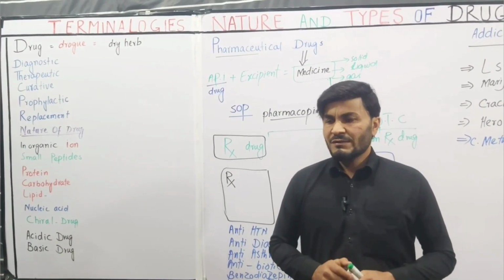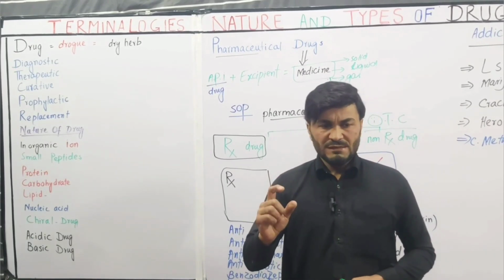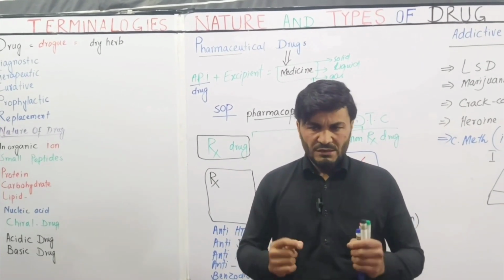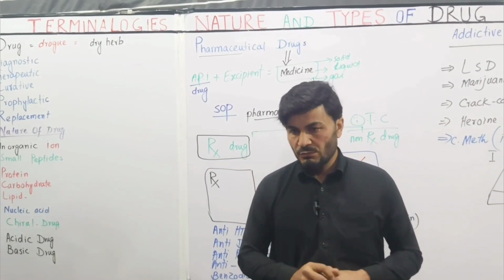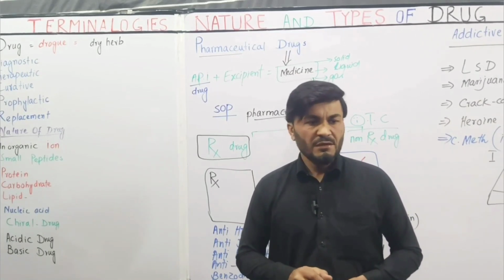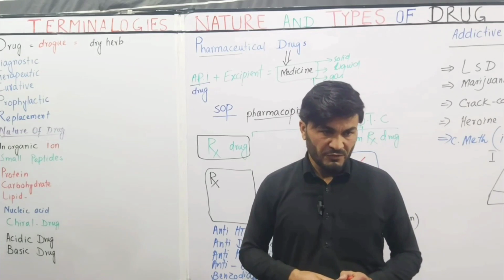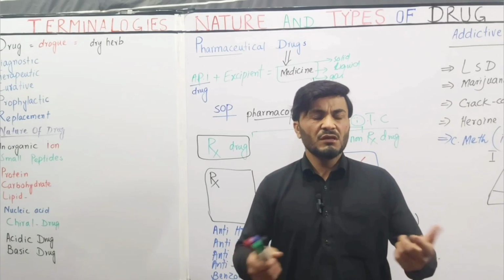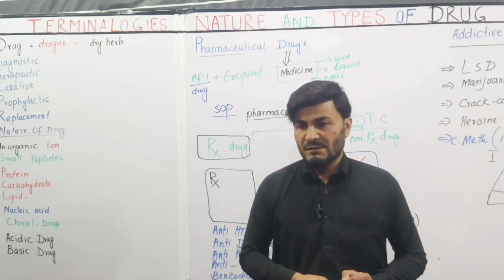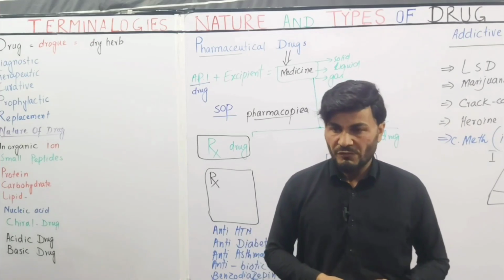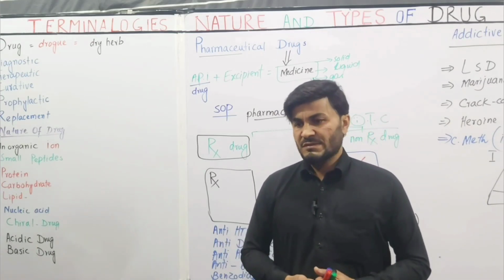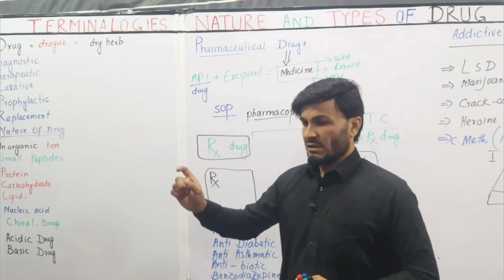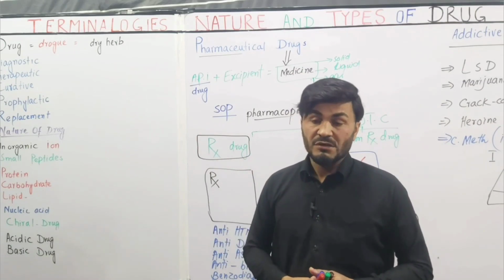And one thing more, that the drug is an exogenous substance. It is exogenously administered, because in our body there are different hormones that work like a drug, just like the sympathetic neurotransmitter norepinephrine. It acts like a drug, but this is not included in the definition of drug. Similarly, endogenous opioid-like substances, dynorphin, enkephalin, endorphin, although they have action like a drug, are endogenous substances. Practically, a drug is any exogenously administered chemical.